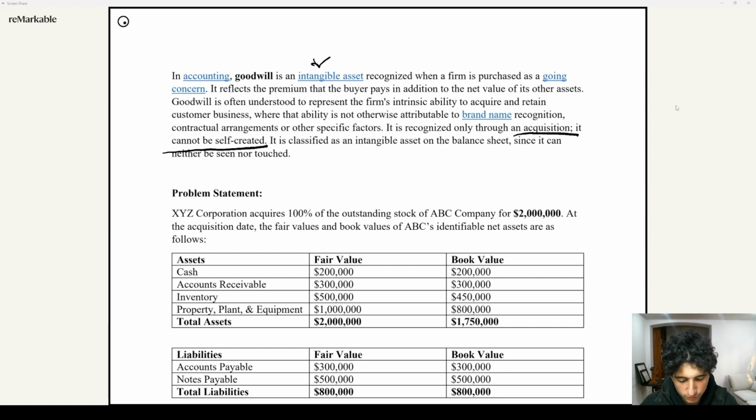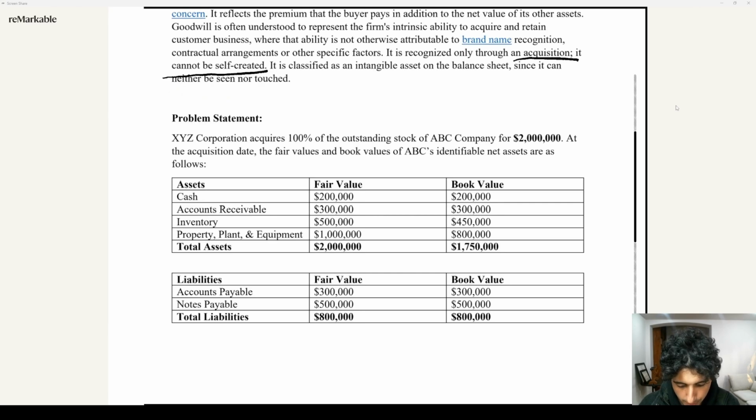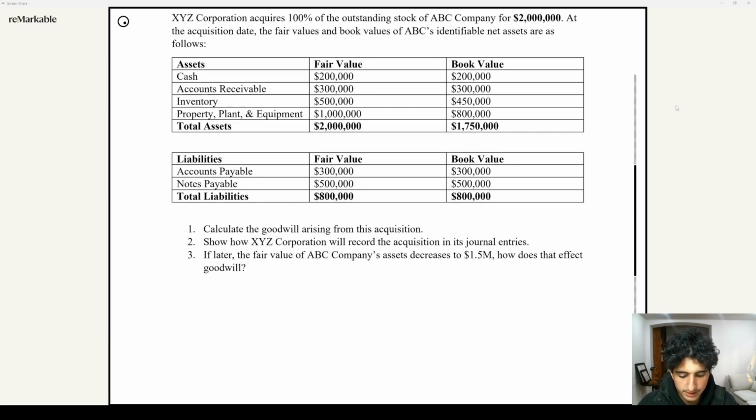So let's go over that situation right now. I created this problem on Microsoft Word, and it states XYZ Corporation acquires 100% of the outstanding stock of ABC Company for $2 million. At the acquisition date, here are the fair values and book values of their net assets. First, we need to calculate the net asset value, which is the fair value of all the assets in the company minus the total liabilities.